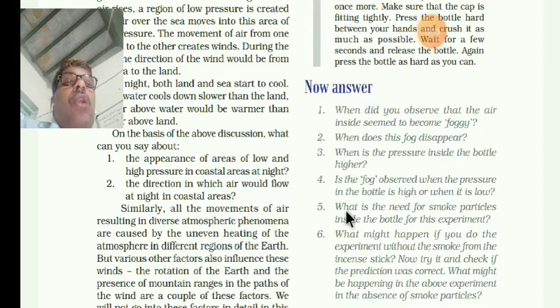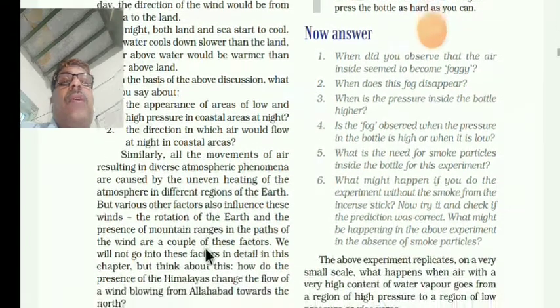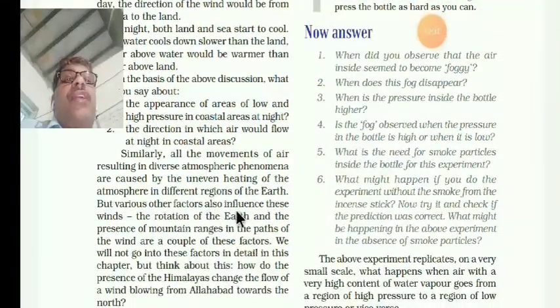Similarly, all the movements of the air resulting in the diverse atmospheric phenomena are caused by the uneven heating of the atmosphere in the different regions of the earth. But various other factors also influence these winds.